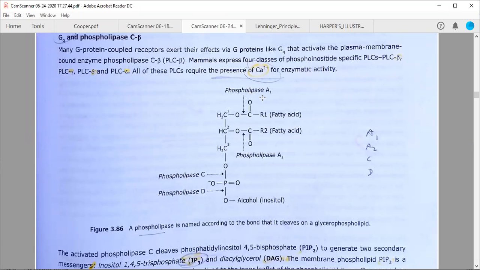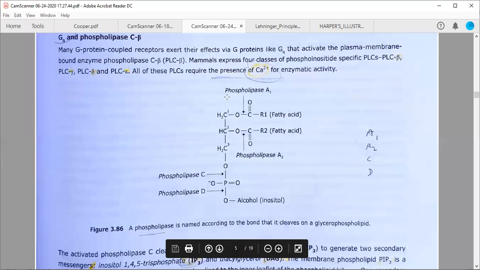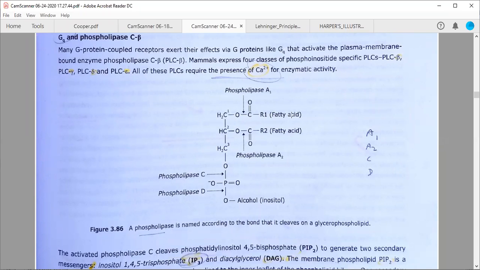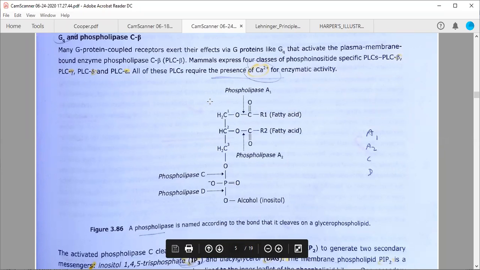Yes, there are phospholipase A1, A2, C and D, four types of phospholipase. They are very specific. A glycerophospholipid has a glycerol chain attached to fatty acids at positions 1 and 2, and a phosphate group and an alcohol group. This is the basic structure of a glycerophospholipid.